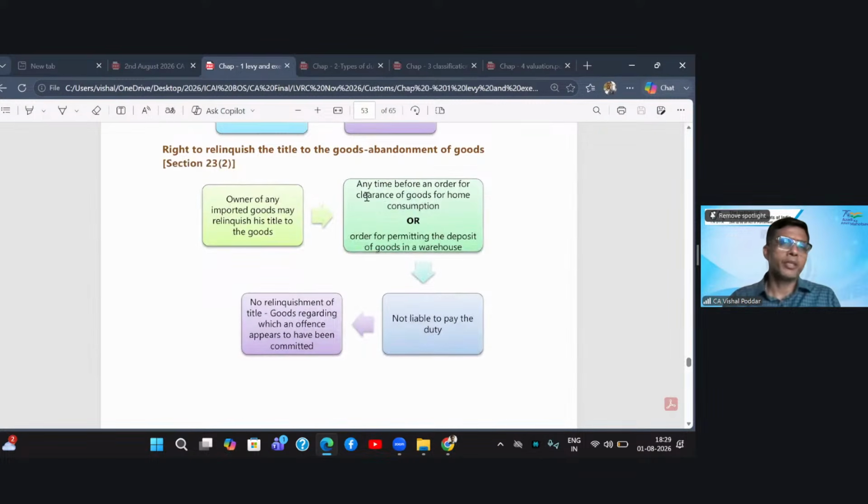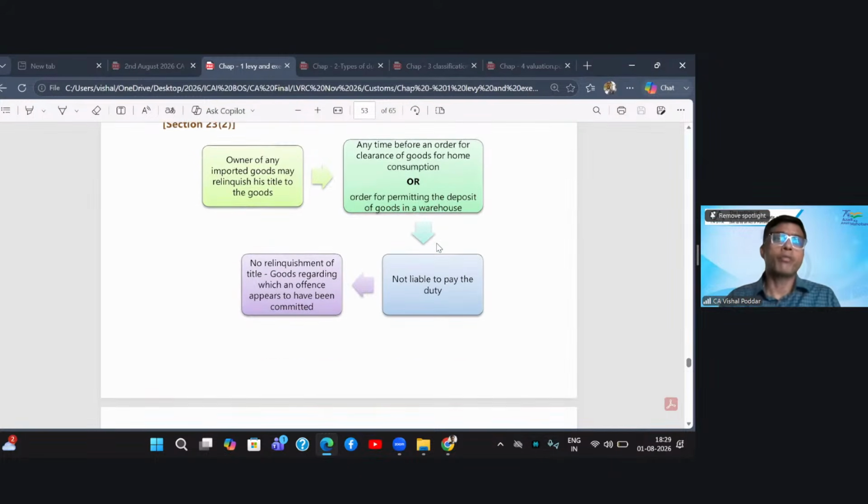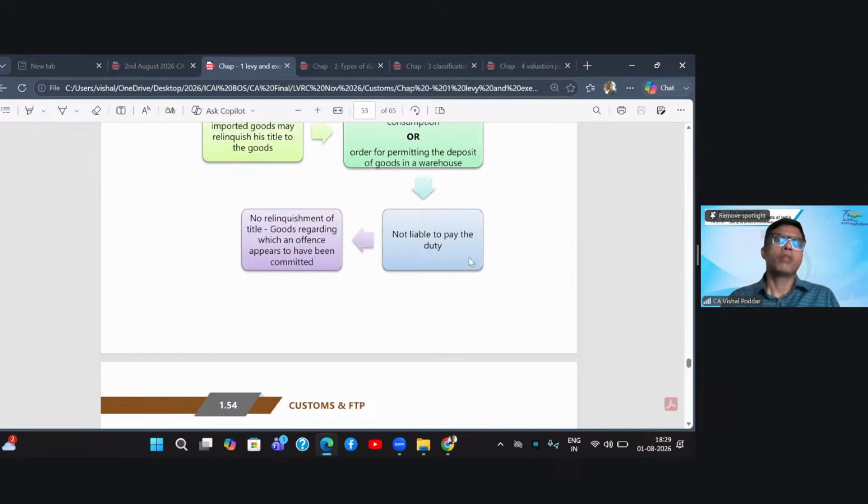Now, what does section 23(2) say? The owner of imported goods may relinquish his title to the goods. That is, he may say that I don't want these goods because these are not the goods which I had ordered, at any time before an order for clearance for home consumption or an order permitting deposit in the warehouse is passed. So before the goods are finally cleared in favor of the importer, if at any time before that the importer waives his rights over the goods, waives his title over the goods, the law says we will remit the entire duty and no duty will be payable by the importer.